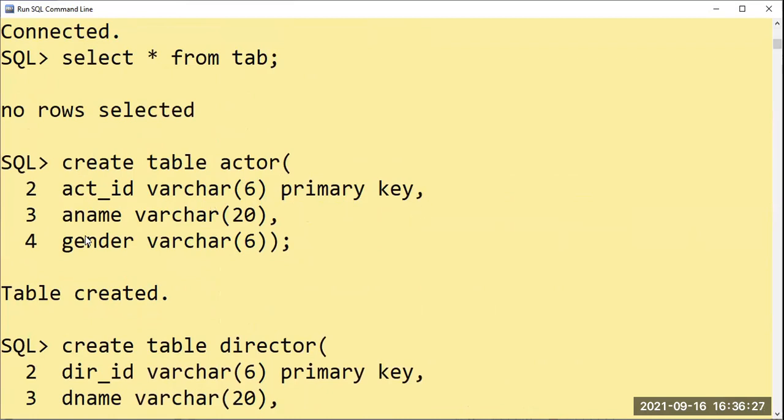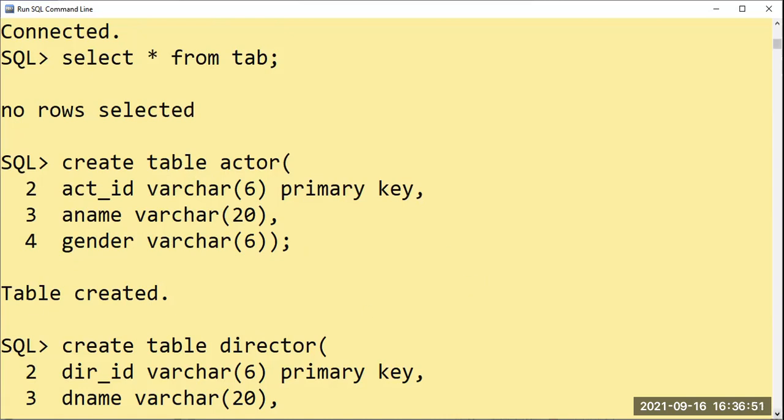Followed by the comma, we are going to have the next attribute here. A name, I have given it as actor name. The data type is varchar, and 20 I have given because some of the names will be longer. Then after that, gender varchar 6. So in this actor table, you are supposed to give both, female and male also.